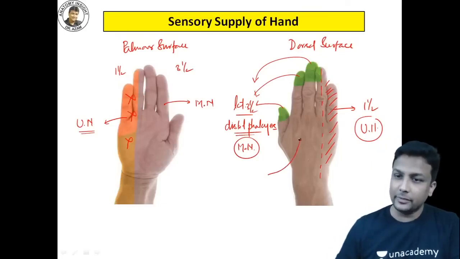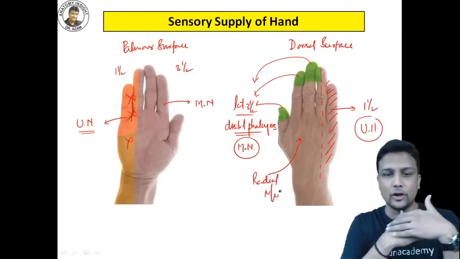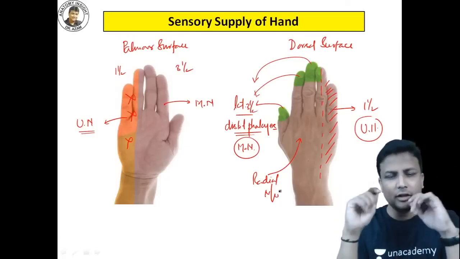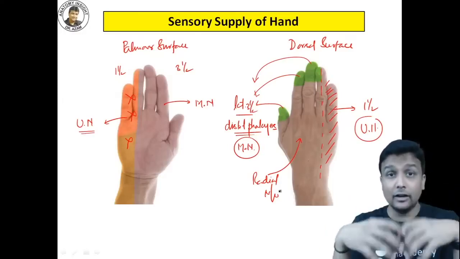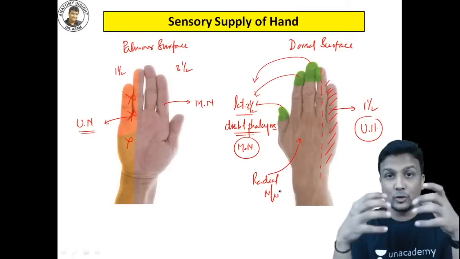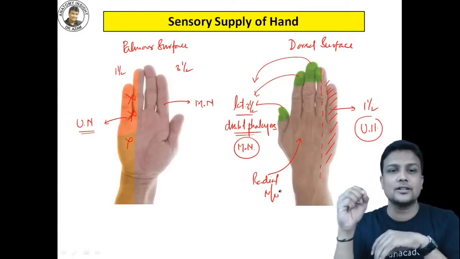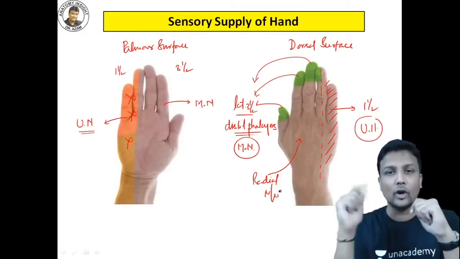And my dear doctors, the remaining which is not highlighted here, that will be taken care of by the radial nerve. So radial nerve will supply the remaining dorsum of the hand. I hope you are able to recall this. In my regular classes on the Unacademy platform, I make the students who have attended draw this diagram properly and learn in detail. Now it's all about rapid revision, recall very quickly, guys.